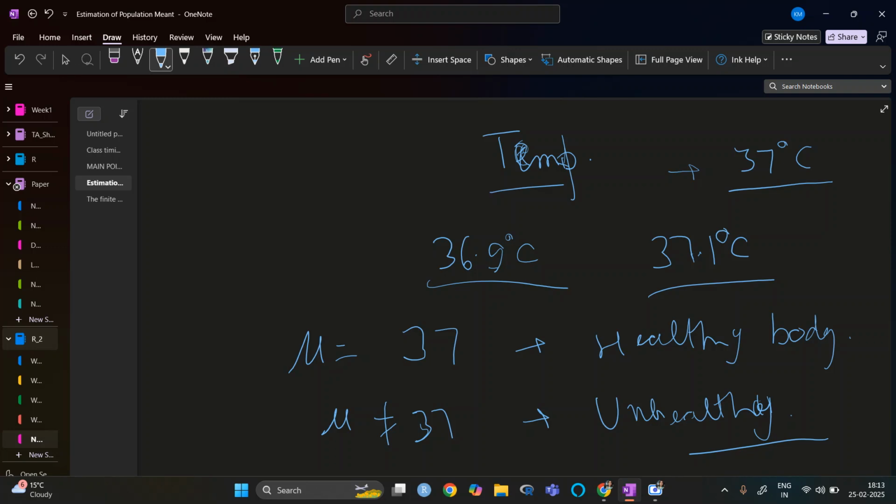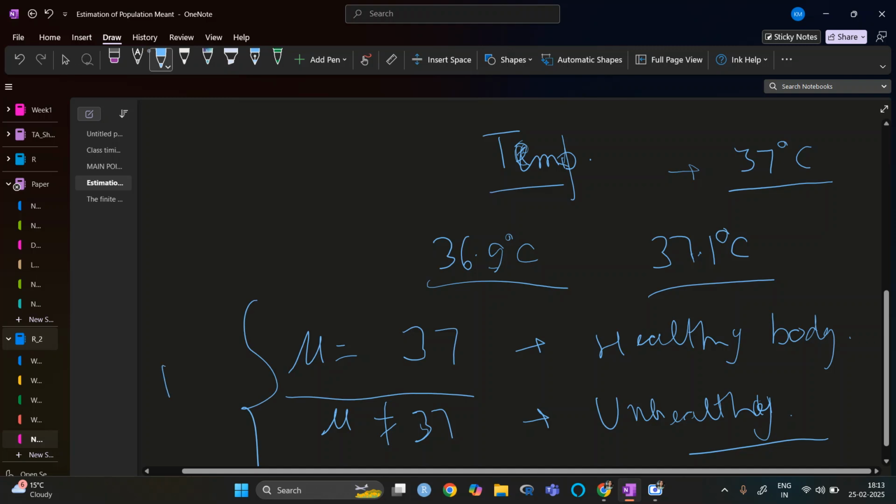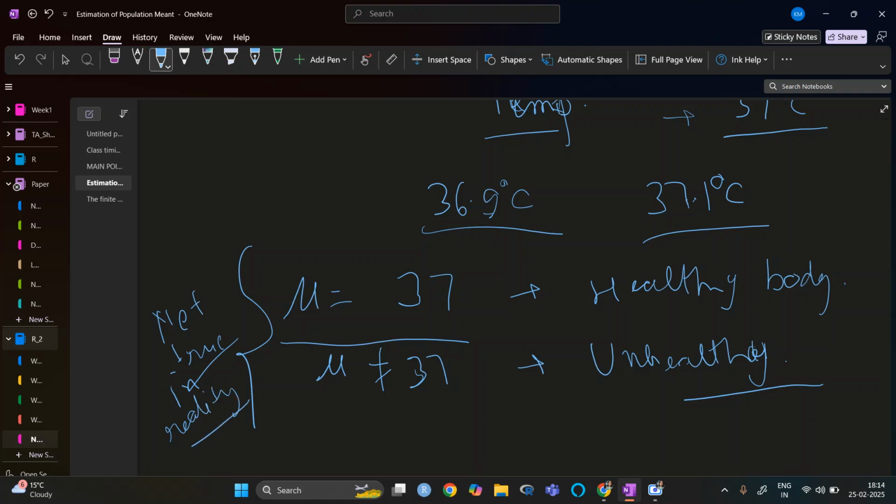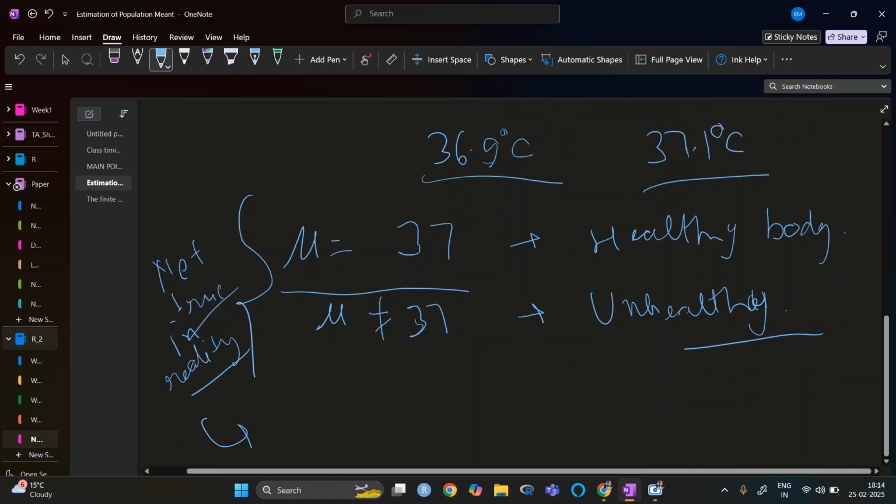So now how do we decide exactly? If I'm saying that at 37 it is a healthy body, and not 37 it is unhealthy, then this statement is basically not true. It is exactly not true in reality. So what do we need? We need some interval.